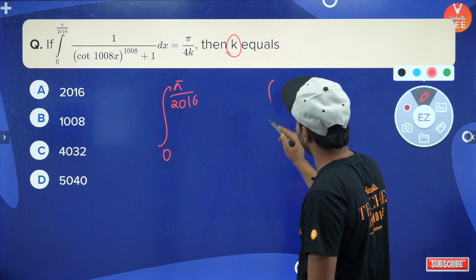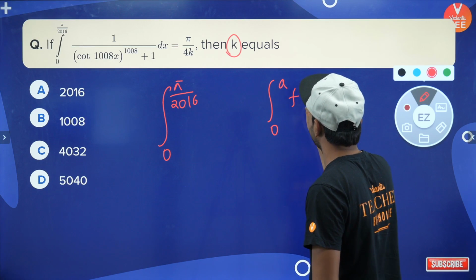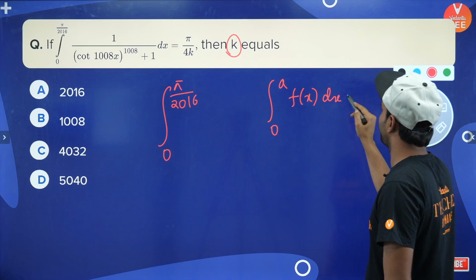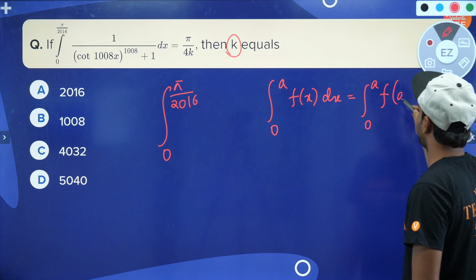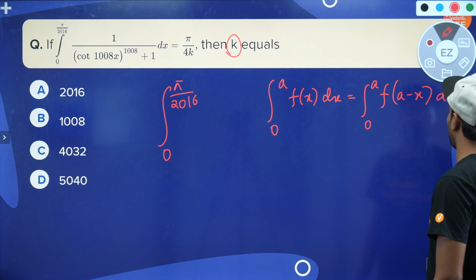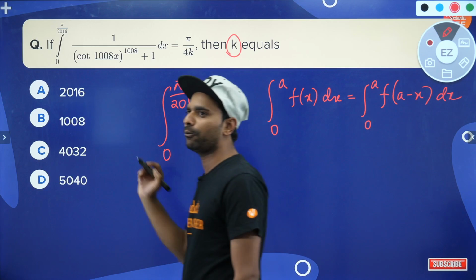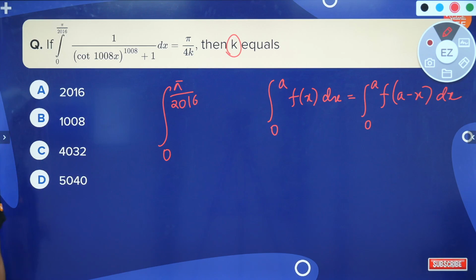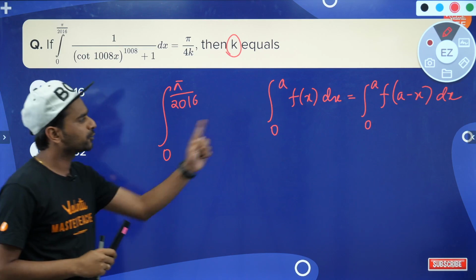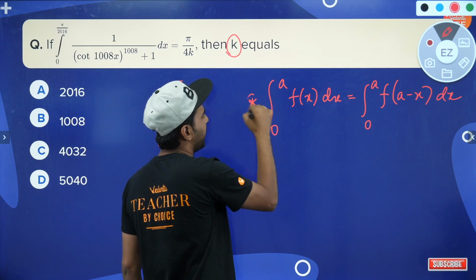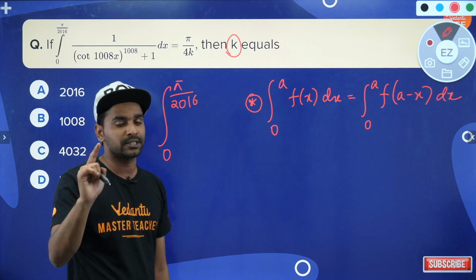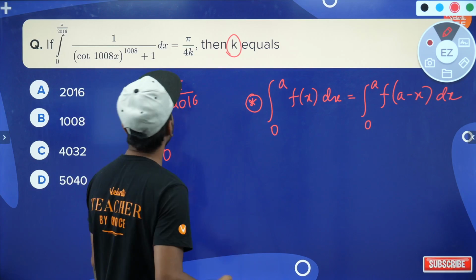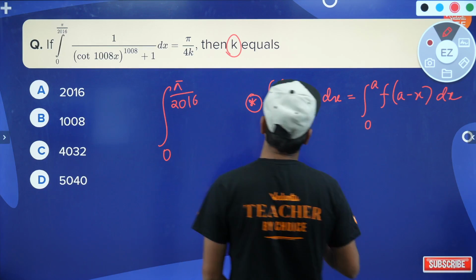एक प्रॉपर्टी अगर आपने पढ़ी होगी 0 से a f of x dx, this is equal to nothing but what? This is equal to 0 to a f of a minus x dx. Now this property is used mostly in the trigonometric functions. जब भी trigonometric functions involved होते हैं तो ये property बड़ी use होती है. Now here I can see cot, so I can see that this property I can apply in this particular question. It can help me. Why? Because cot is a periodic function. Trigonometric functions are periodic, and definitely in this problem I can use this one.